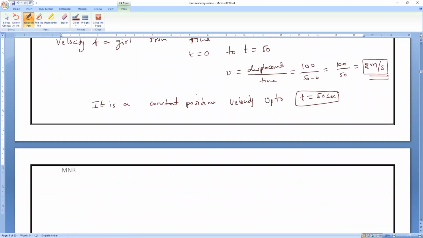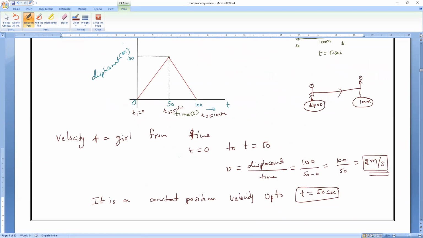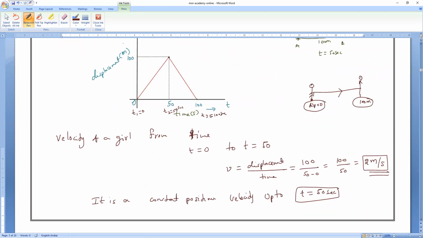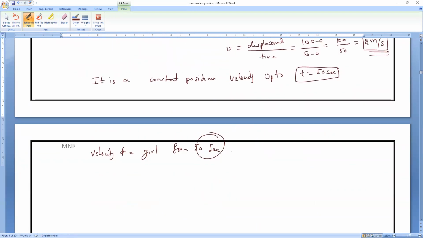So, velocity of the girl from 50 seconds to 100 seconds. Can you find it? At 50 seconds, what is her position? Check it, everybody. 0 or 100? 100. So here displacement is equal to 100 minus 0 divided by 50 minus 0. Now same way, velocity of the girl from 50 seconds to t, where t is equal to 100 seconds.